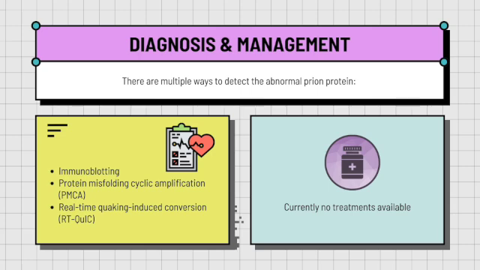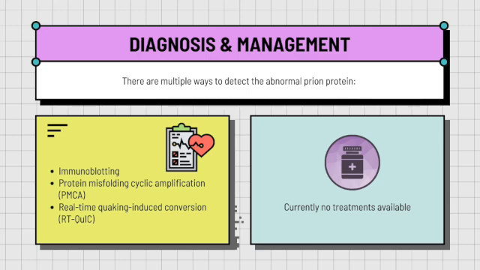This method is used to break down the normal prion protein in order to measure the protease-resistant core of the pathologic prion protein. The next one is prion misfolding cyclic amplification, PMCA, which is the multiplication of the prion protein in a variety of tissues used to detect the appearance of the prion protein.